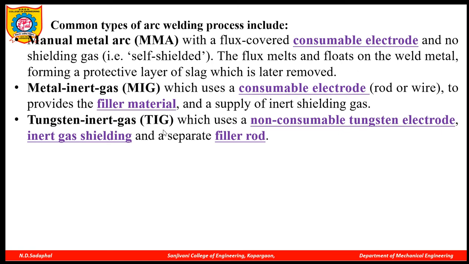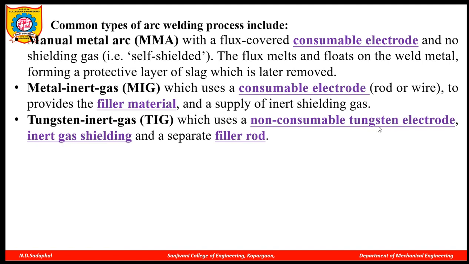The third is tungsten inert gas. In tungsten inert gas welding, as tungsten is a non-consumable material, the electrode used in the TIG process is a non-consumable electrode, also called a non-consumable tungsten electrode. Here, due to the non-consumable electrode, you have to use a separate filler material or filler rod to fill up the gap between two workpieces to form a joint.